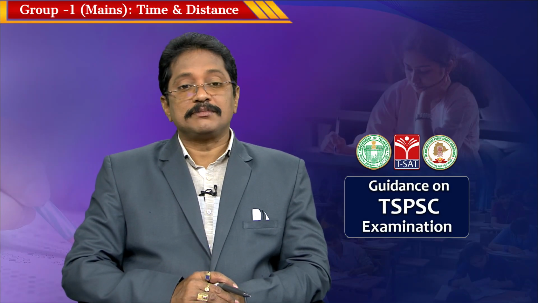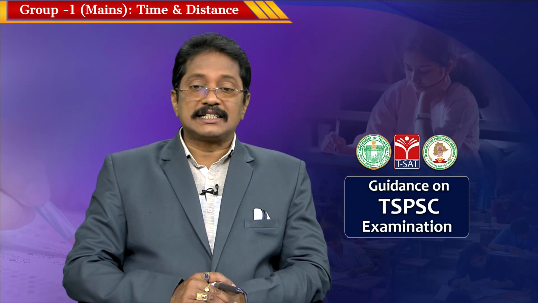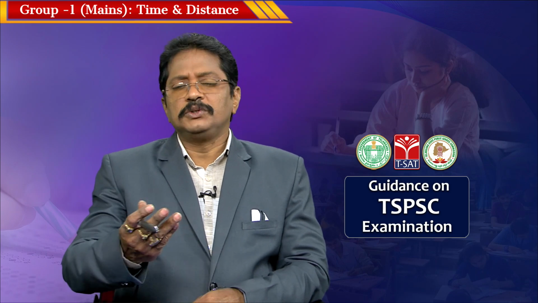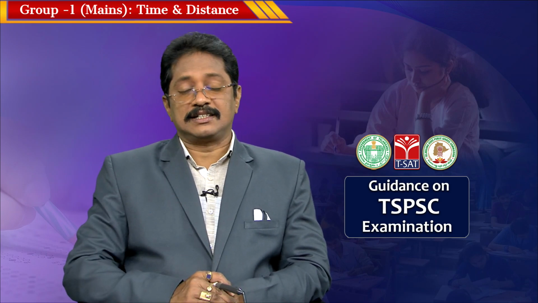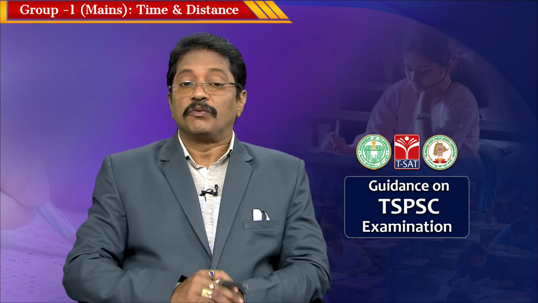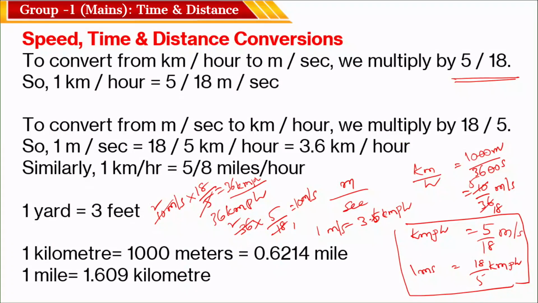You have to know the relation between different measures, different units of length. You can measure the length of a distance in yards, in feet also. 1 yard is equal to 3 feet, 1 kilometer is equal to 1000 meters. Sometimes, if the length is more, you can say it in miles also. 1 kilometer is equal to 0.6214 miles. Clear? Or you can say 1 mile is equal to 1.609 kilometers. Clear?